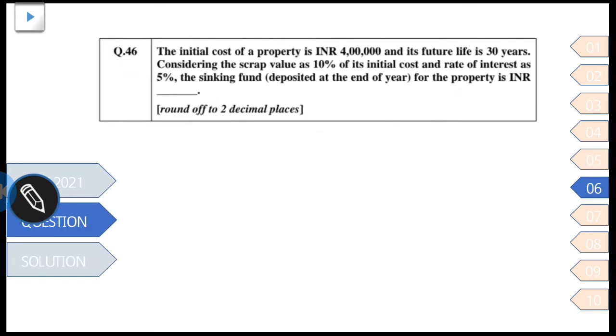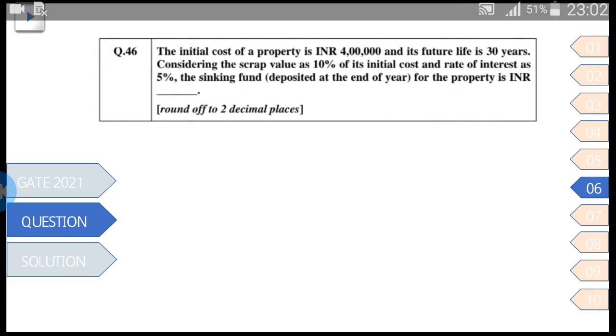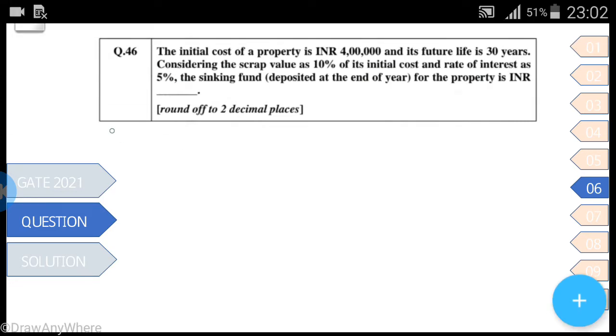So let's move to the next question. The initial cost of a property is 4 lakh and its future life is 30 years. Considering the scrap value as 10% of the initial cost and rate of interest as 5%, the sinking fund deposit at the end of year for the property is, we have to find the sinking fund. For sinking fund you have to remember one formula.